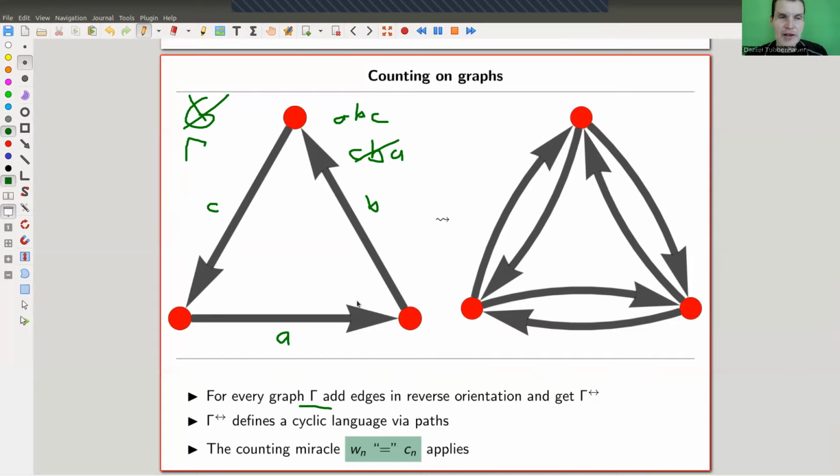In order to make it cyclic, there's a really easy trick. You just double all the edges. So here we have an edge in this direction, so we just add an edge in this direction with the same symbol, and then we can just read out all language. So any graph, double the edges. There will be some labels on the graph, these are your symbols, your alphabet. This will define your language, right? So any graph defines your language. That's a huge reservoir of languages. And for all of them, the magic theorem applies.